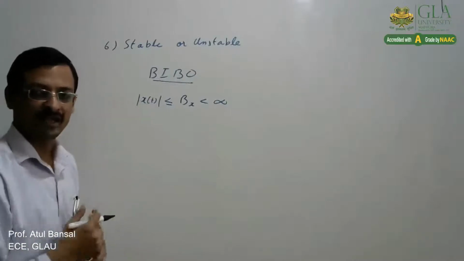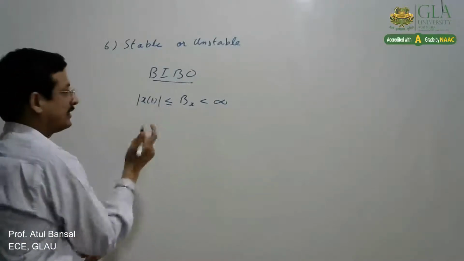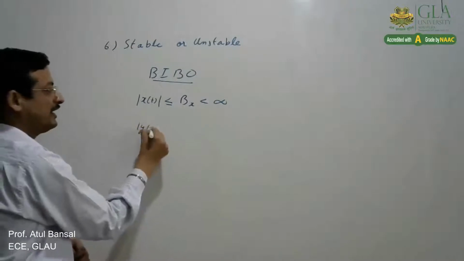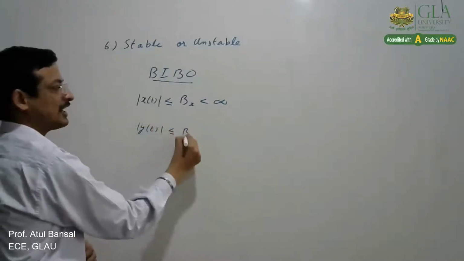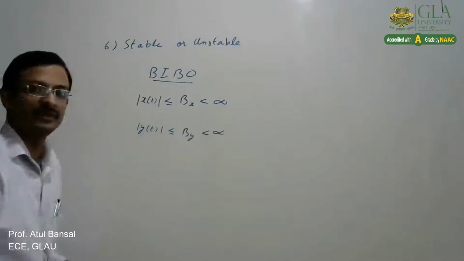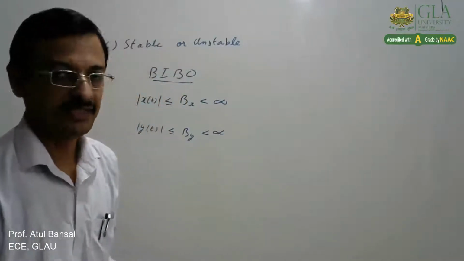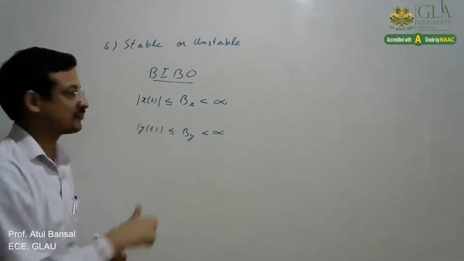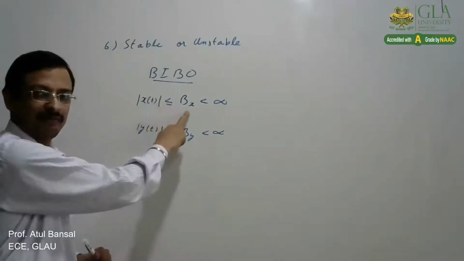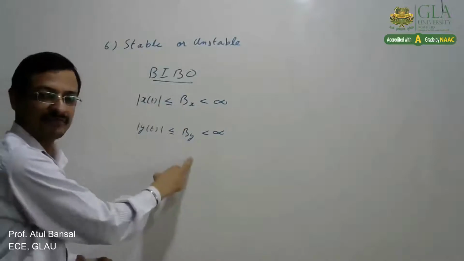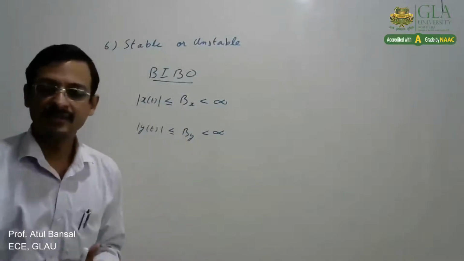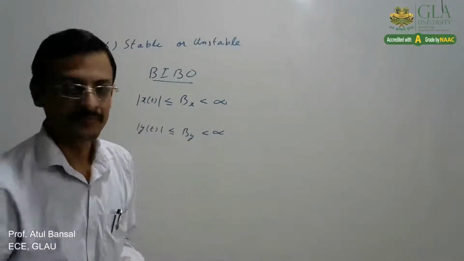It can be 0 and plus 5 also, but it is bounded. Then, and it produces the output y(t), which is also bounded, which is also finite, then we say the system is stable. The same case holds whether it is continuous time or discrete time. So it can be x(n) is bounded, finite, it produces a y(n) which is finite, then we say the system is stable.